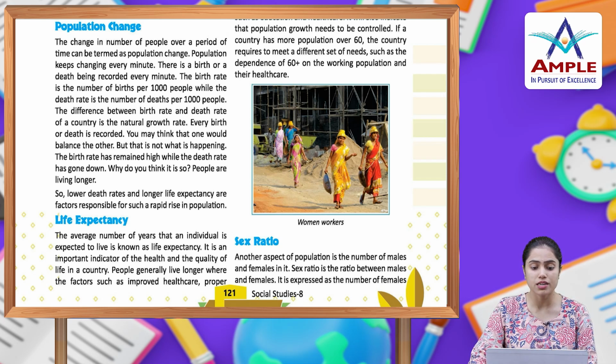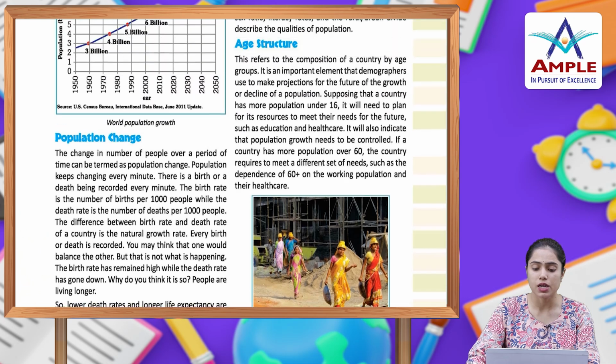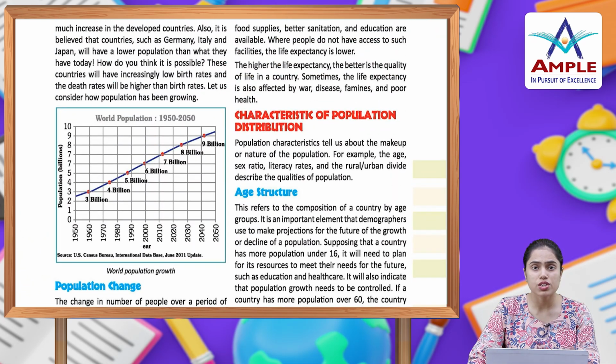The birth rate has remained high while the death rate has gone down. What do you think it is so? People are living longer. So lower death rates and longer life expectancy are factors responsible for such a rapid rise in population. Life expectancy. The average number of years that an individual is expected to live is known as life expectancy. It is an important indicator of the health and the quality of life in a country. People generally live longer where factors such as improved health care, proper food supplies, better sanitation and education are available. Where people do not have access to such facilities, the life expectancy is lower.